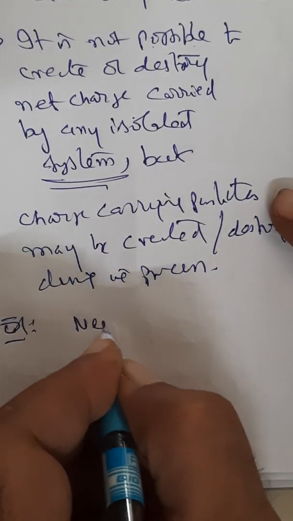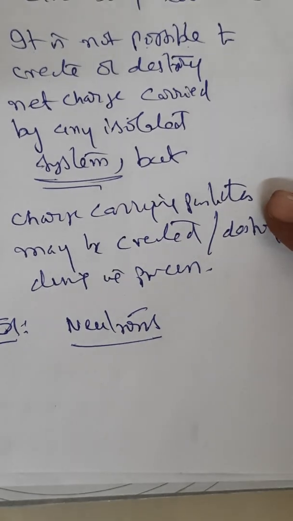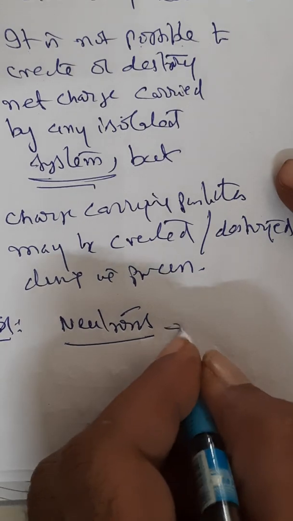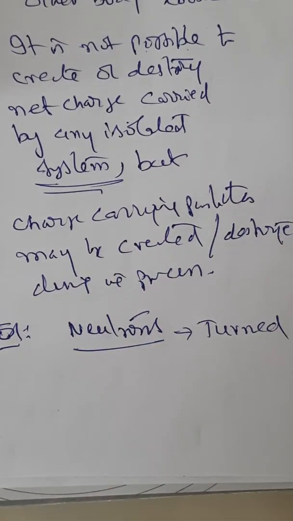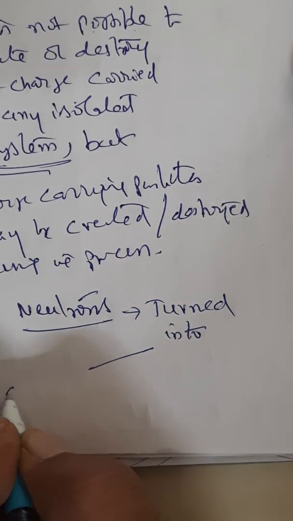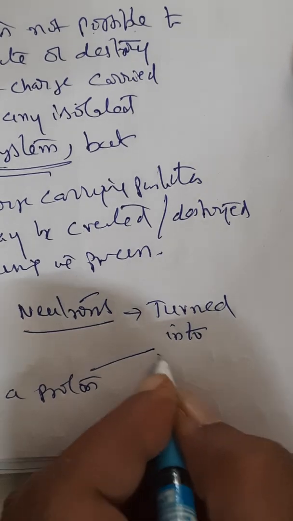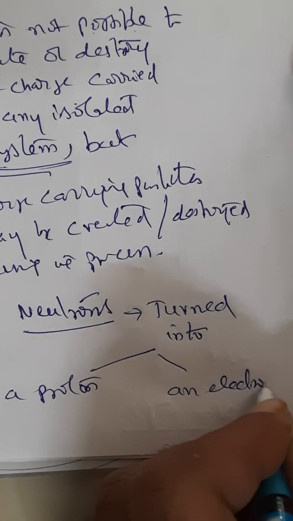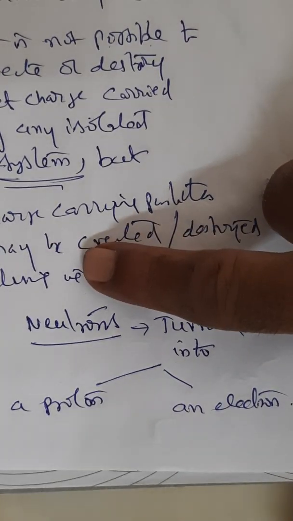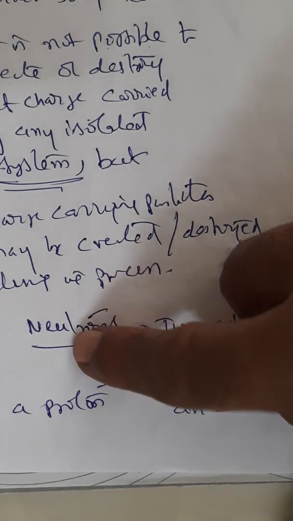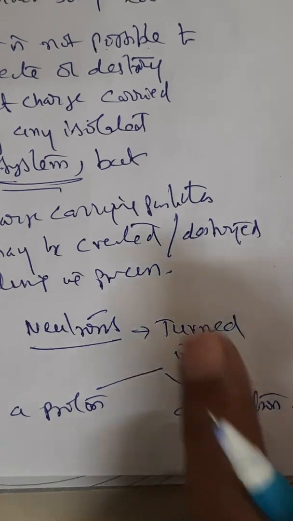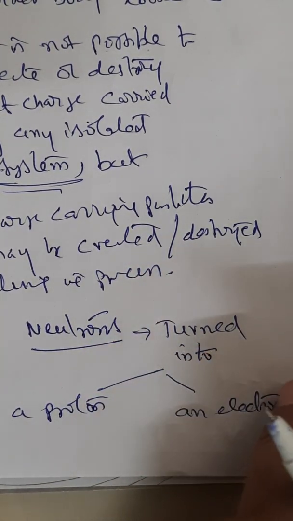For example, you take neutrons. You all know that a neutron can be turned into a proton and an electron. In a nuclear reaction, a neutron can be turned into a proton and electron. This is not what normally happens. You might have heard about it in radioactivity. So a neutron can produce a proton and an electron.